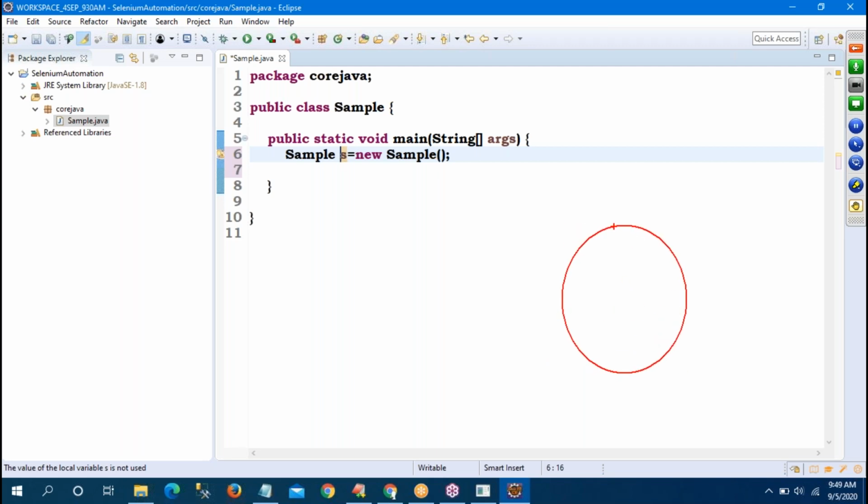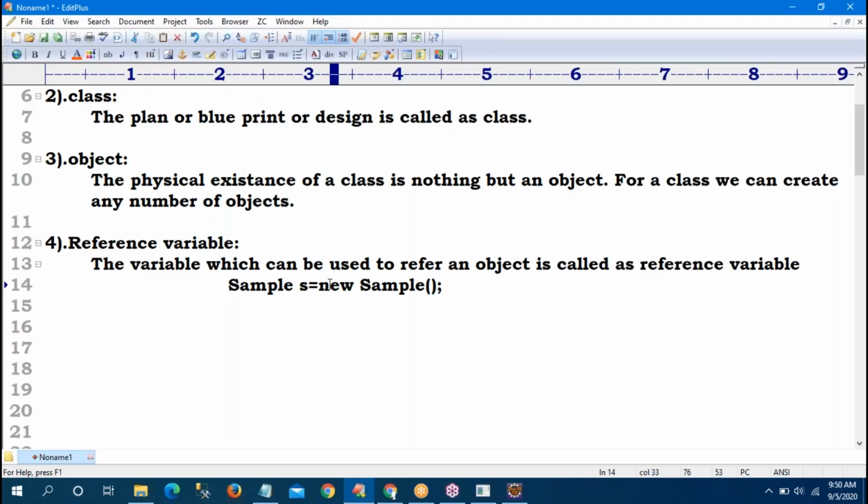But which is pointing to that? S is pointing to my object. Yes, S is pointing to the object. That's why S is a reference variable. This is one object. Presently there are no values. How to assign values, all those things we will see one by one. So in the entire statement, there is an object, a reference variable, and the class.